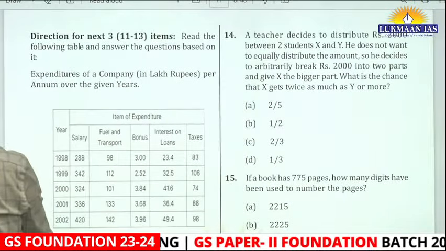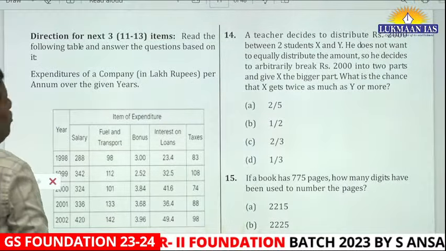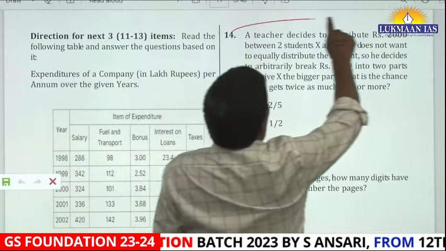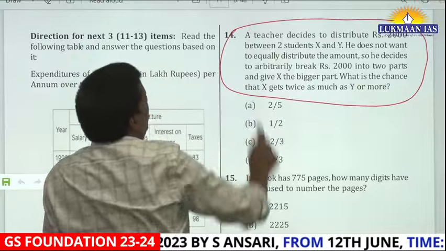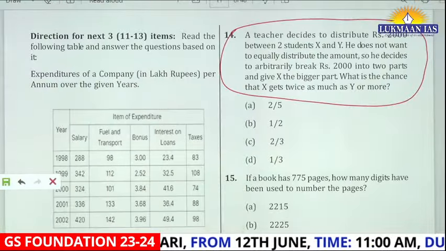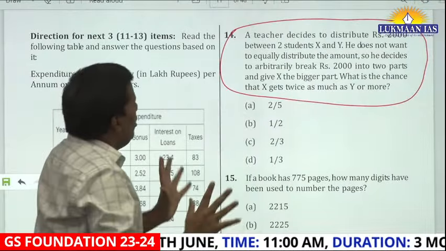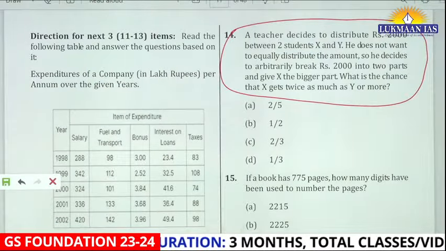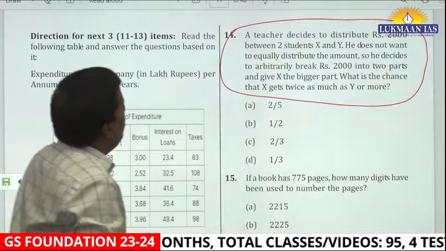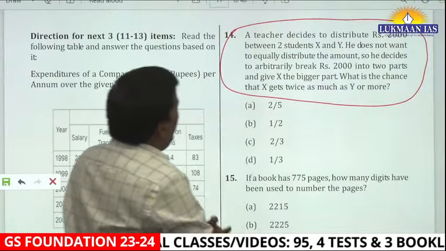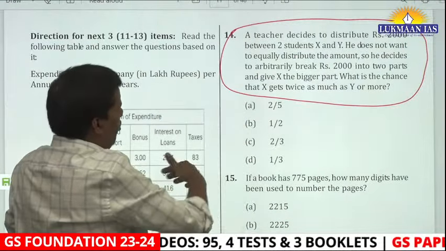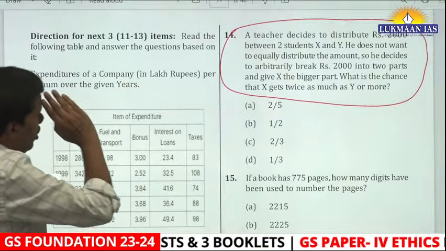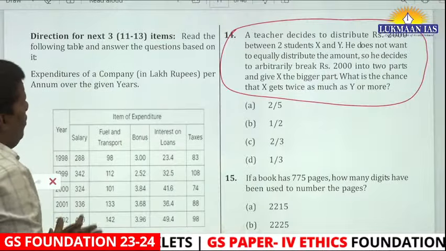Okay, now this is a wonderful, wonderful question. In fact, this is the most logical question I found in this paper. And if you can solve this question even without touching pen and paper, that would be wonderful. What it says, a teacher, see, one way is to use a formula, equation, probability, no. But this question you can solve even without touching pen and paper.